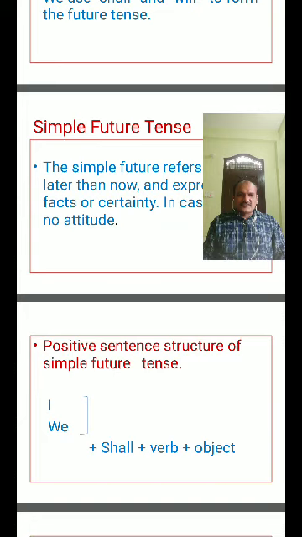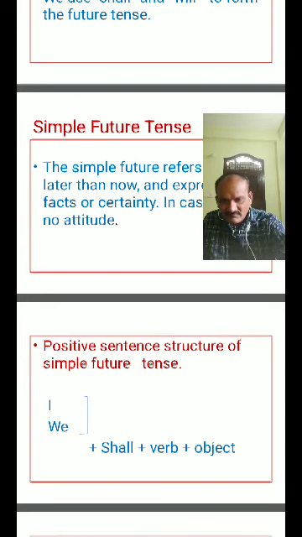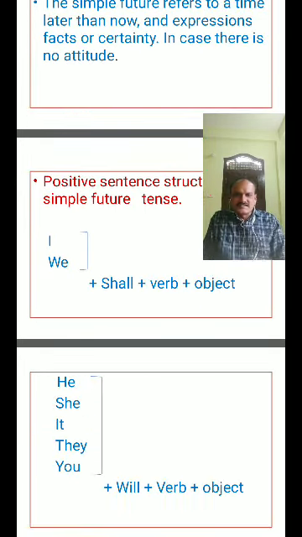So I, we: shall plus verb plus object. He, she, it, they, you: will plus verb plus object. So this is the structure.